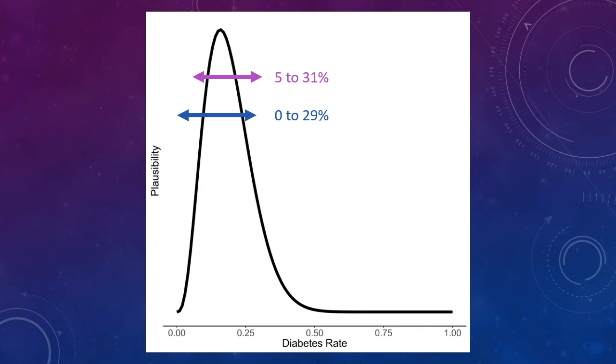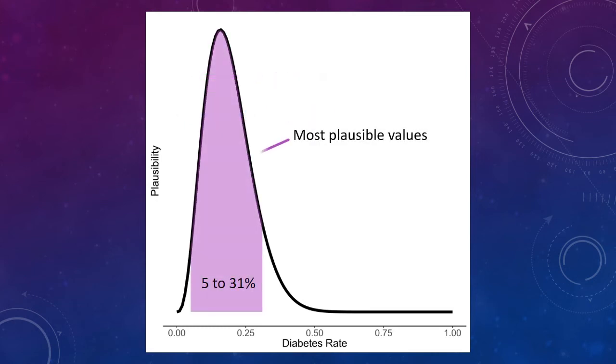But along those lines of thinking, the range from 5 to 31% is even better, because it's only 26 percentage points wide instead of 29 percentage points wide or 91 percentage points wide. Even though each of these ranges covers 90% of the posterior plausibility, the 5 to 31% range is the narrowest, so it homes in most tightly on the most plausible value. Notice that the 5 to 31% range also includes the part of the posterior with the most plausible values in it. This range from 5 to 31% is an example of a highest density interval.